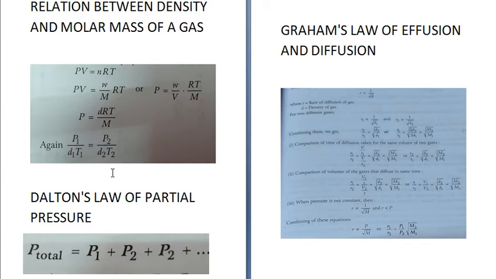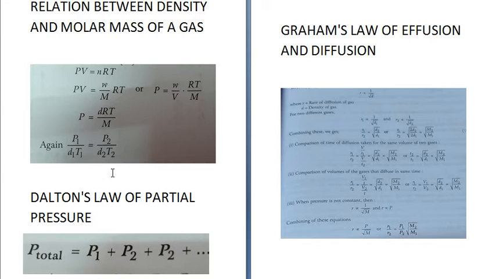Now see, the lifting capacity of a gas filled balloon. When a gas is filled in a balloon, and if that gas is lighter than air, it rises up due to the difference in the density of gas and air.